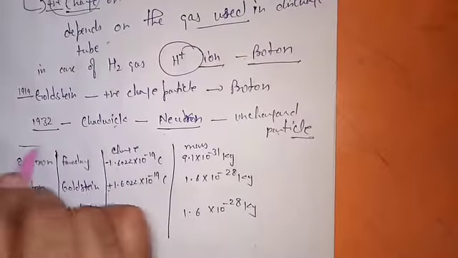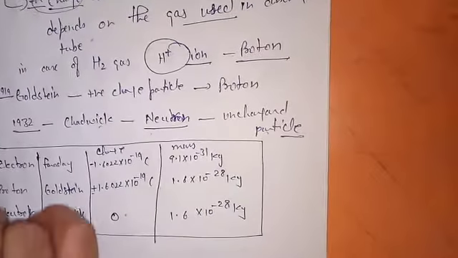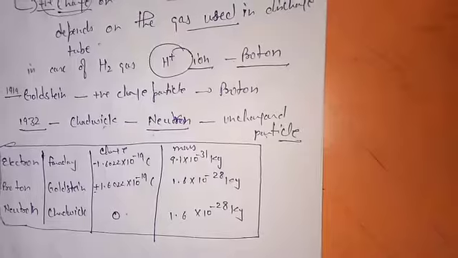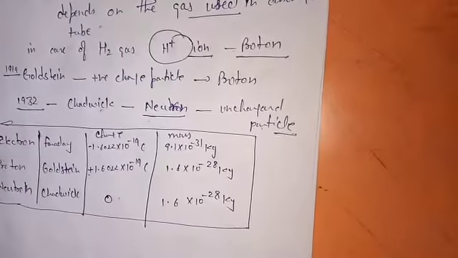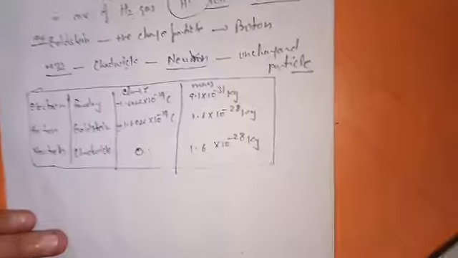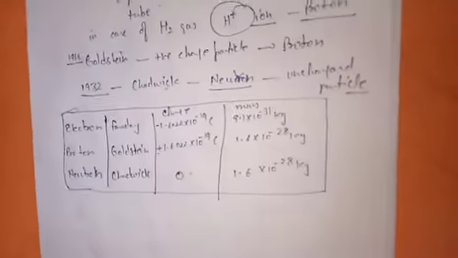So these are the three basic fundamental particles which are smaller than the atom, that the atom is made up of.